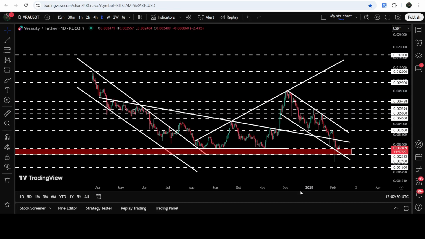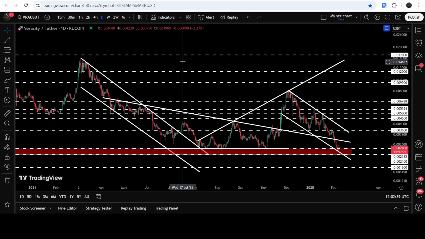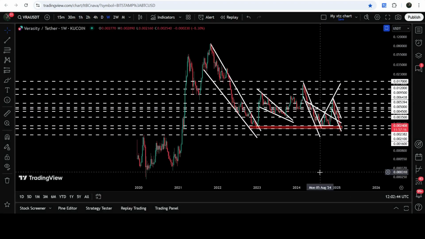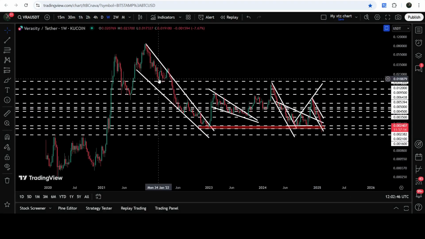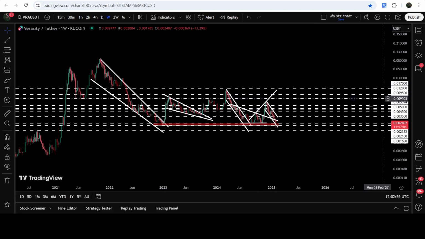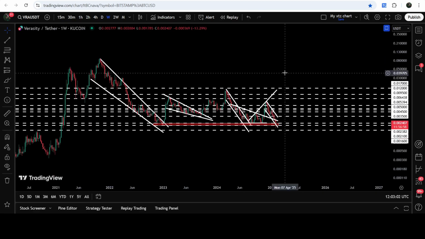And if we take a look at the target for the breakout from this previous down channel, that target will be here at the top of the channel at 1.56 cents. And slightly higher than this target, we will have another very long-term resistance of 1.7 cents as well. If you take a look at the 7 day time frame chart, then you can see that this 1.7 cents has been previously breaking as a very strong support here and almost here as a resistance as well. Therefore, again, it can work as a very strong resistance for the price line of Verasity. Now, if you take a look at the long-term target for the breakout from this big and long-term falling wedge pattern, that target will be here at the top of the wedge. That will be somewhere between 9 cents to 10 cents.